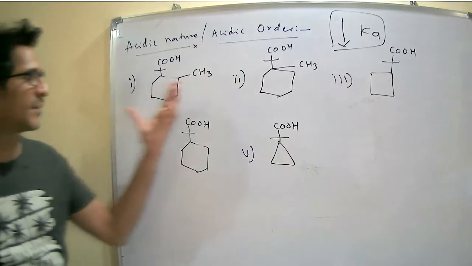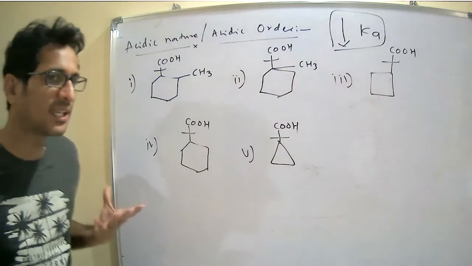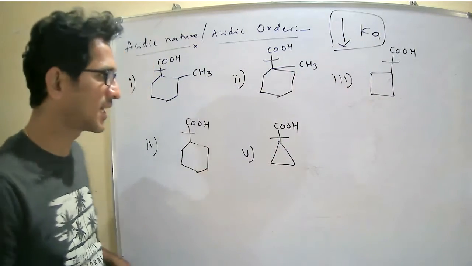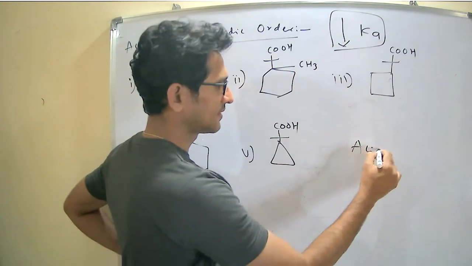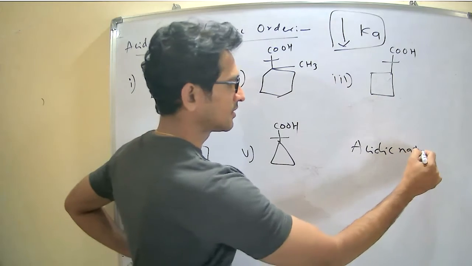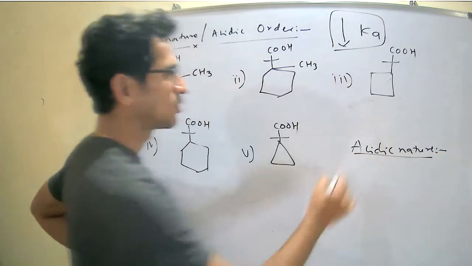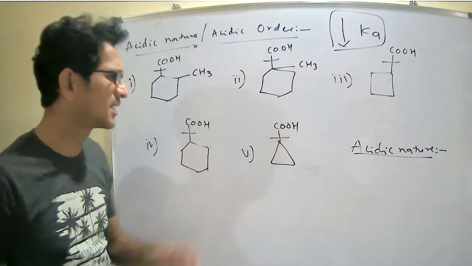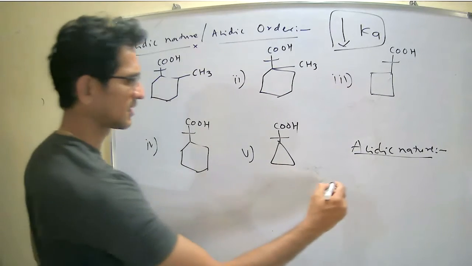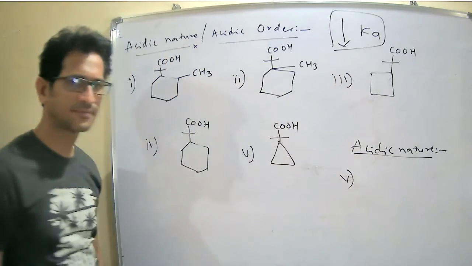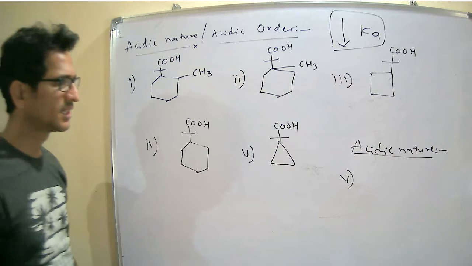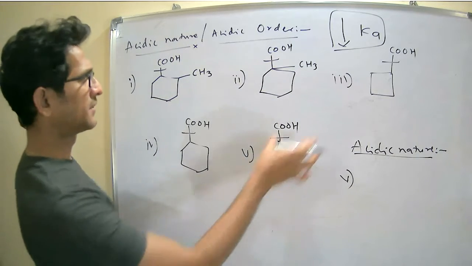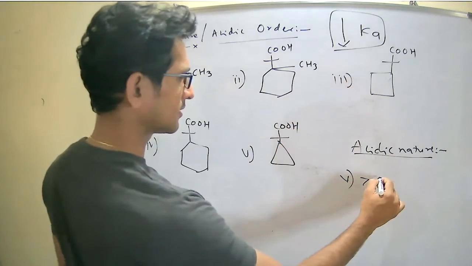Among all these, first write about the acidic nature: which is more acidic in nature. The lesser the ring size, the more acidic in nature. So obviously, first comes the fifth one, then the third one.